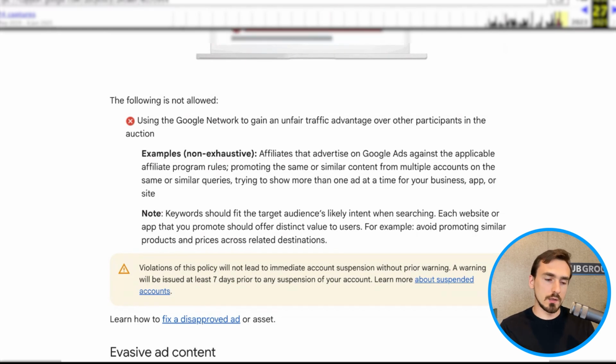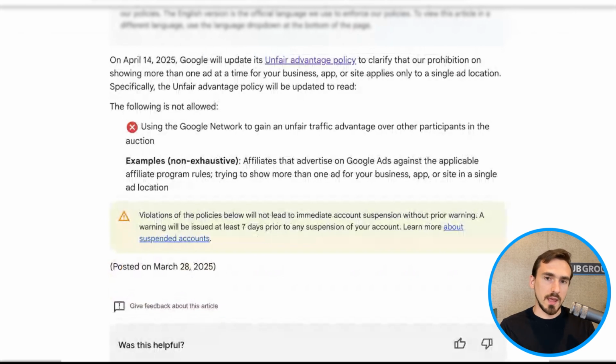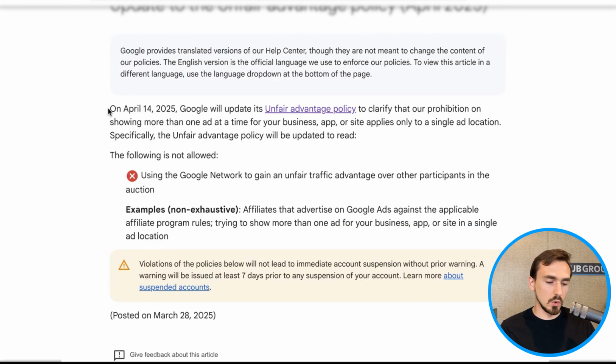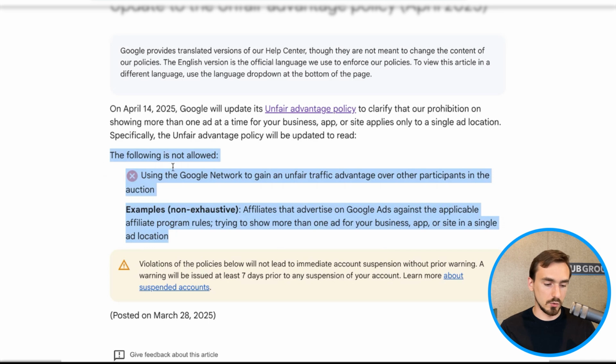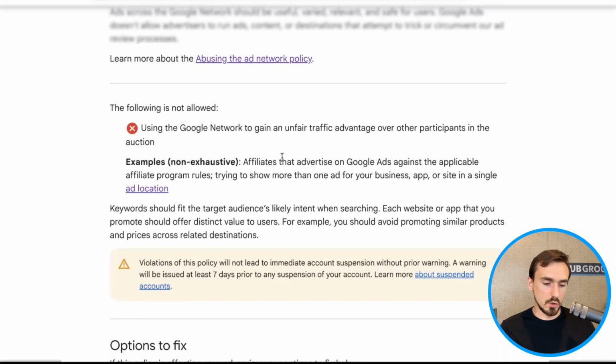Now, in April of 2025, Google released a notification saying they're updating this policy. Here's what Google said. On April 14th, 2025, they said they're going to update the policy to clarify that the prohibition on showing more than one ad at a time for your business, app, or site applies only to a single ad location. That ad location is a concept we'll talk about in a second. It's really important. Google went ahead and updated the policy, and this is the new policy here.